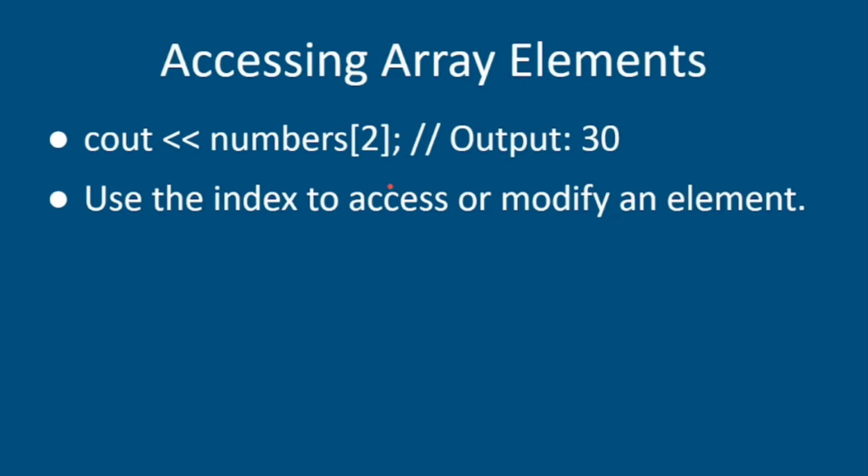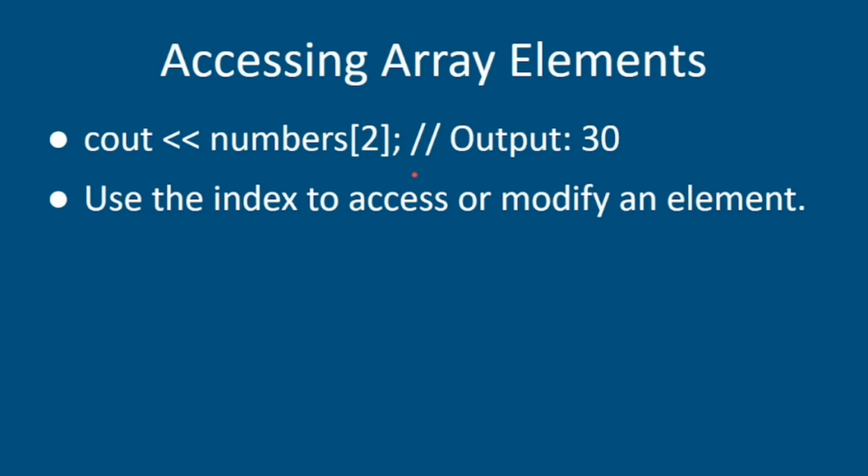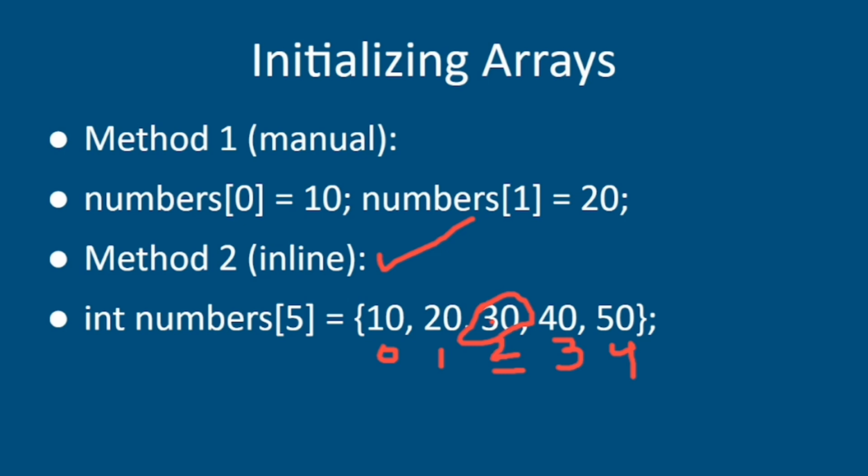If I move to the next slide, we are using the print function to display the value. We are using the index position 2, which means that at index position 2 a value has been stored, that is 30. It will show the output 30, showing that at this index position 30 has been stored. You can see there.